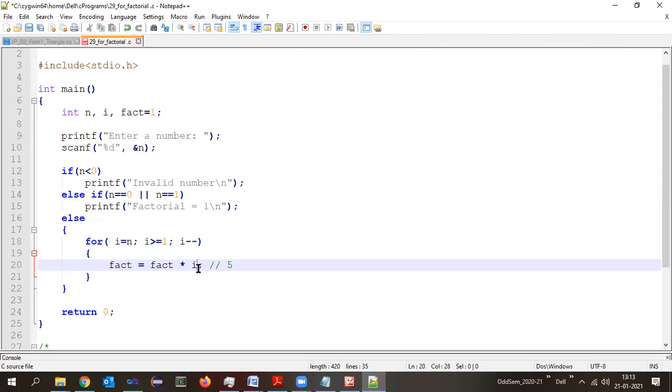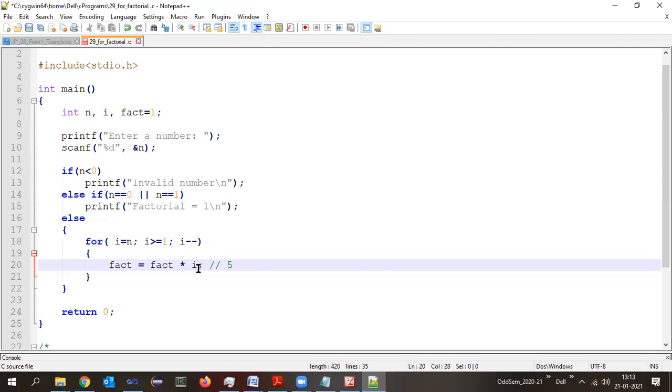What is the value of I? 4. So 5 into 4 is 20. That 20 gets stored in the fact variable. So now the value of fact is 20. I can't write on this chart here, so I'm just trying to trace it. Now fact is 20 and I is 4.